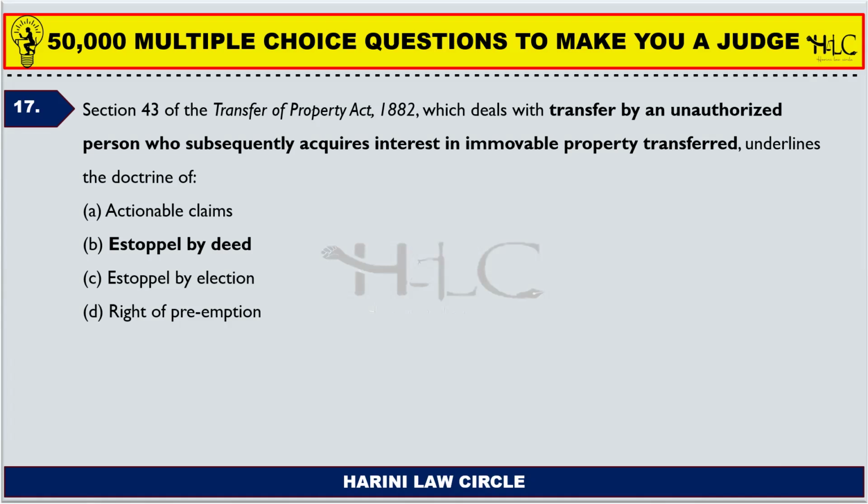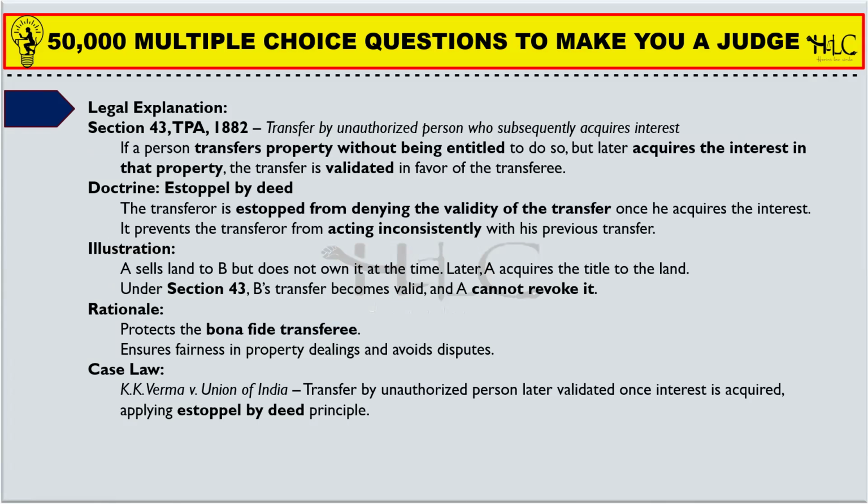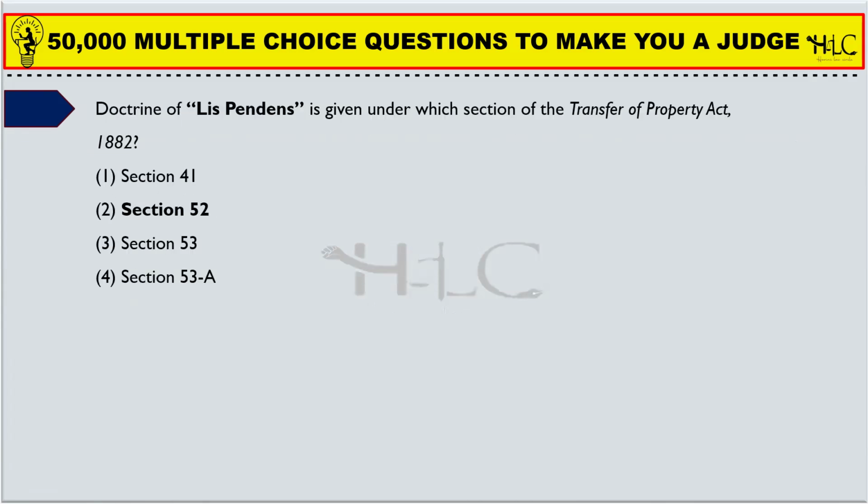He cannot say that. The law says he is debarred from saying so, and it is the right available to the transferee, that is, the person who acquired the property through sale or any other mode, to hold the property and claim the property. So this is what the concept says. Transfer by an unauthorized person who subsequently acquires interest in the immovable property transferred is applicable in the case of option B, estoppel by deed. This is mentioned in section 43. KK Verma versus Union of India is a landmark decision based on estoppel by deed.